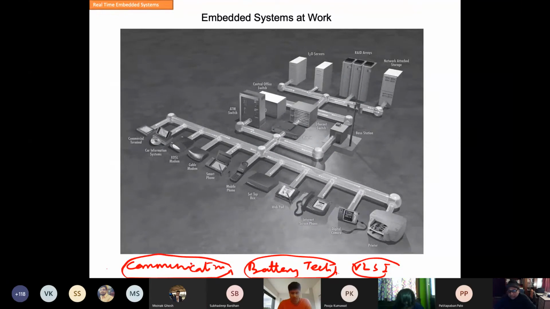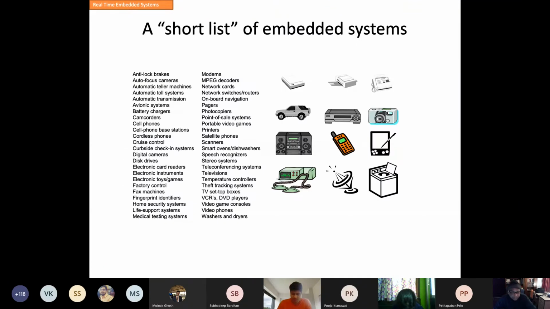So if you look at the applications of embedded systems, they are everywhere. Automotive is one of the leading users of embedded products. Automotive itself is a complete embedded system. Now the new connotation for embedded system with mechanical systems is called cyber physical systems.